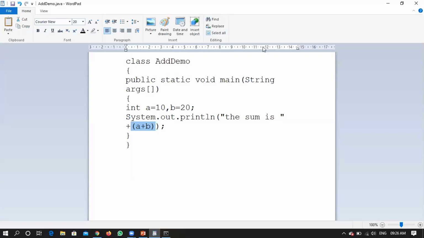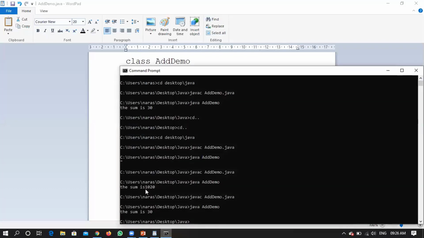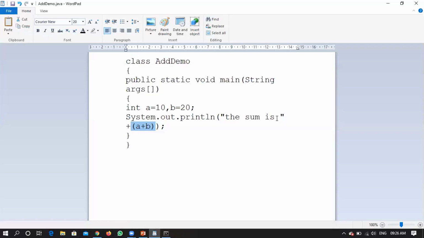Sir, why did you make a space for the second quotation? Because in the output the answer was attached here. It was showing "the sum is" with no space between these two things. So I have just introduced some space here. Right. So when printing a statement, it thinks that even the space is some character that needs to be printed. So it will print a space also, then it will print whatever thing you are attaching.